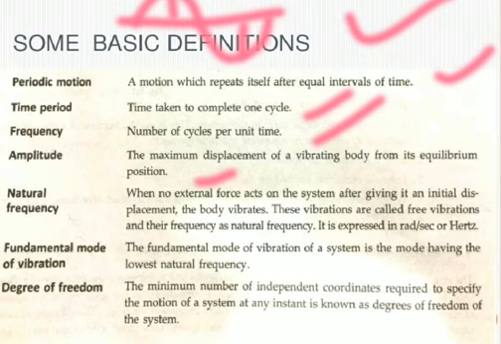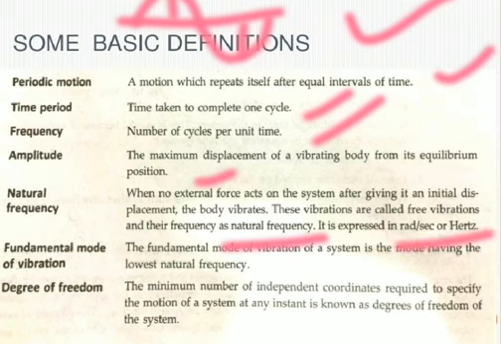That means when an object vibrates due to its internal force without any external force acting on it, that type of vibration is known as free vibration, and its frequency is the natural frequency. It is expressed in radians per second or hertz.